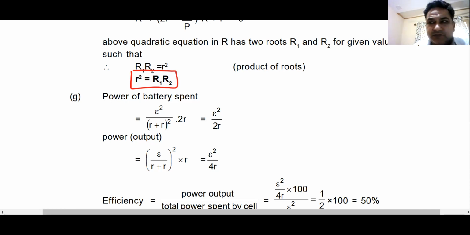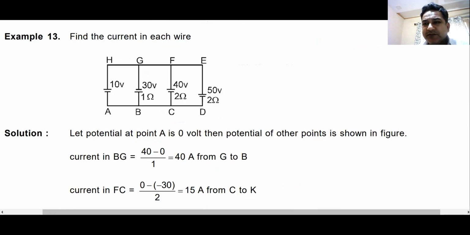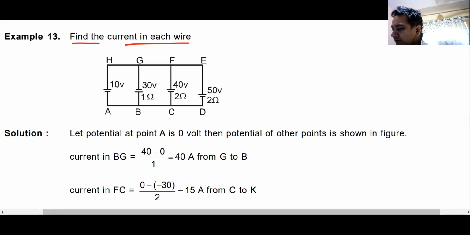Okay. Now, let us go around and solve a simple question here, which is based on the concept of this battery and these cells. Find the current in each wire. I mean, the question that you will have in your JEE will be of that nature. What is the current in each wire?